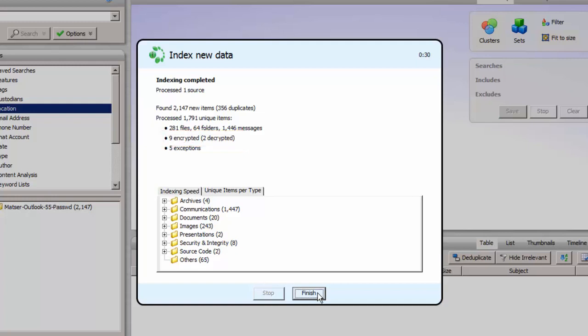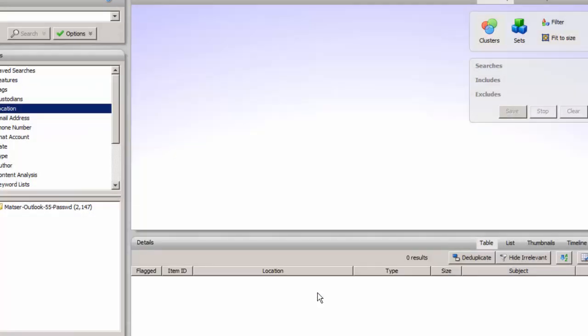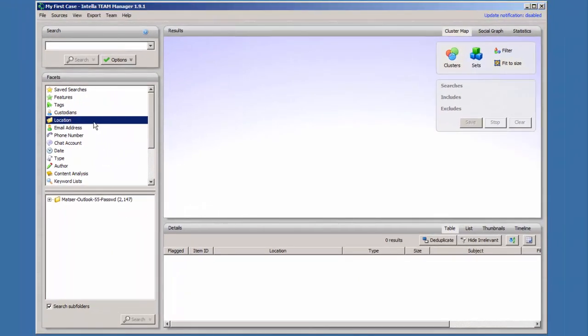Finally, Intella shows 5 exception items. Exception errors indicate that there were issues with the data when processing. For example, some files may be unprocessable or they may have been partially processed. Click on Finish to close the summary window. Once the indexing process is complete, click on the Location facet to view the data source that you loaded into the case. The case is now ready to be searched.